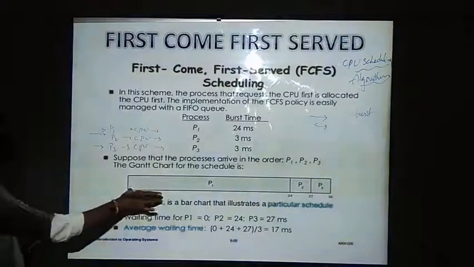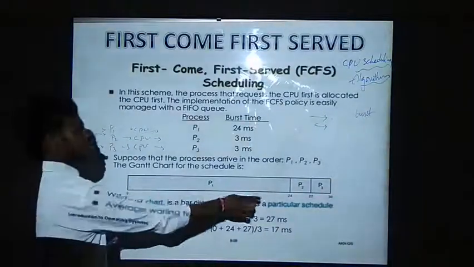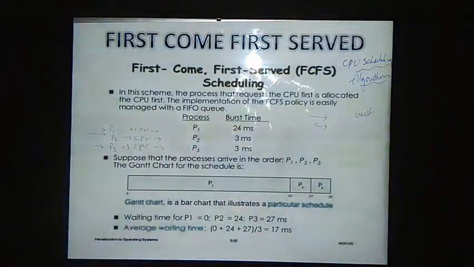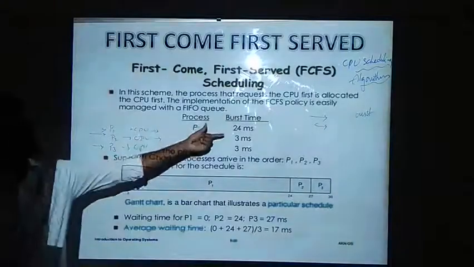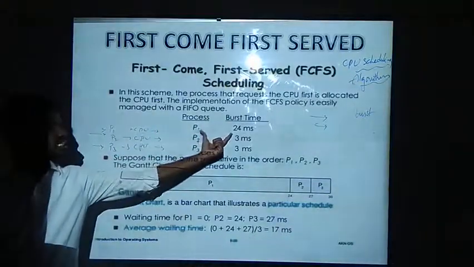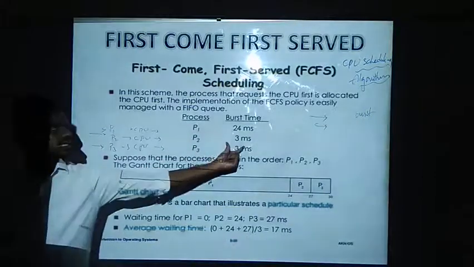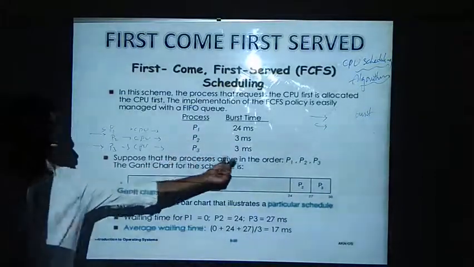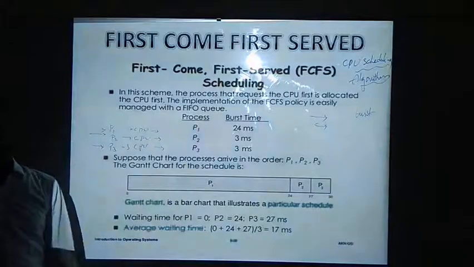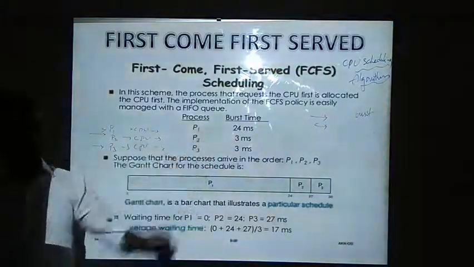See, this is the Gantt chart. We will be calling this chart the Gantt chart, where I will be placing my burst time. What is the burst time? It is the time taken to complete this process P1, and 3 milliseconds for P2, and 3 milliseconds for P3. Like that it has been given.